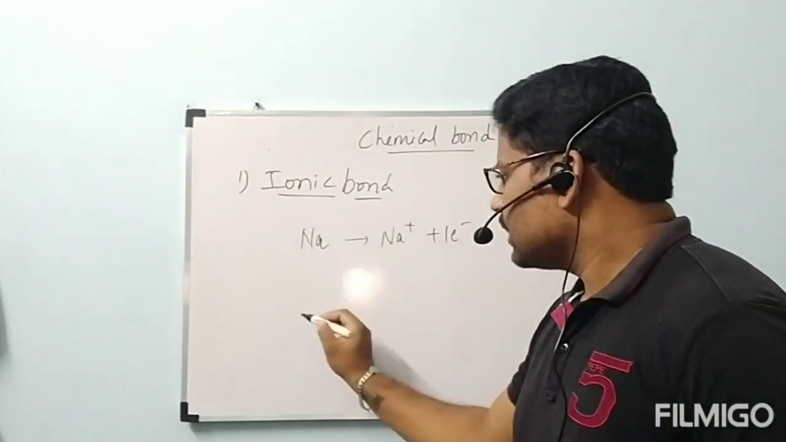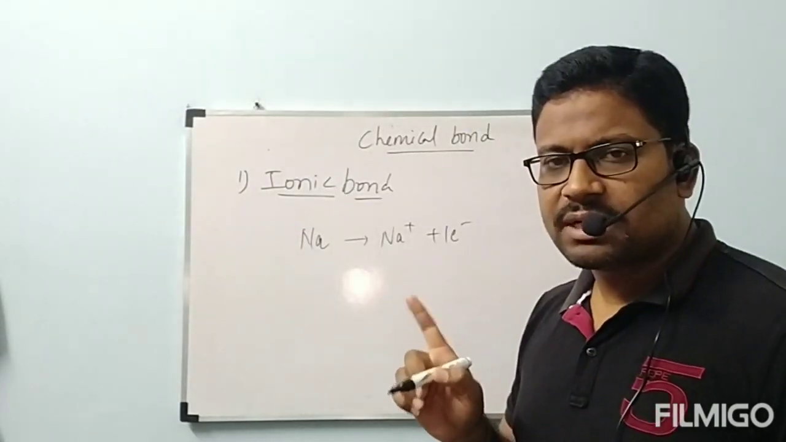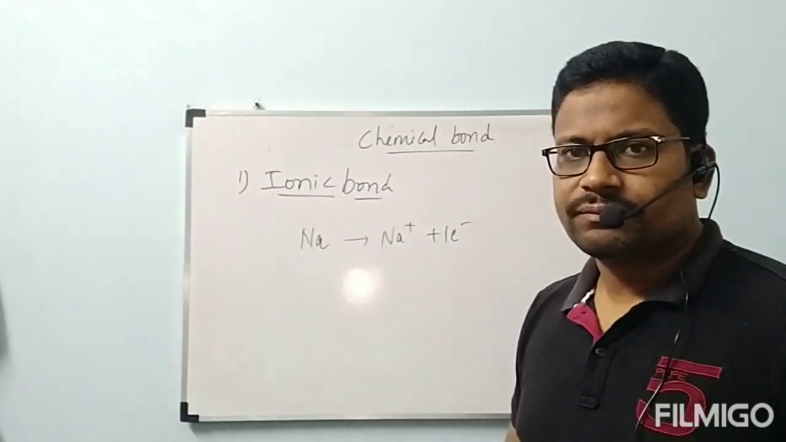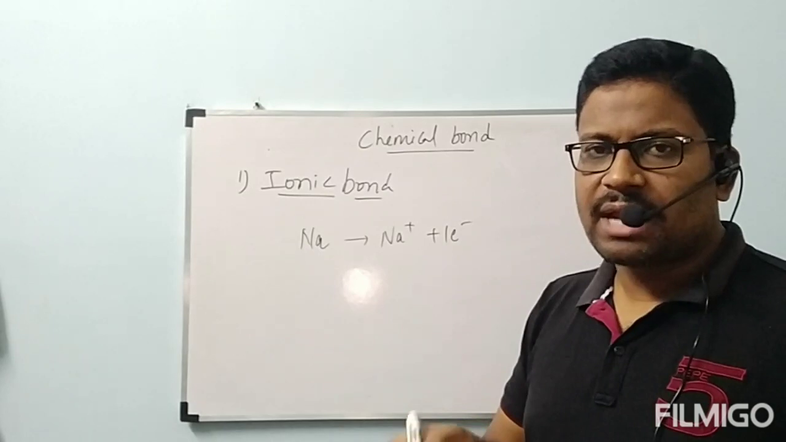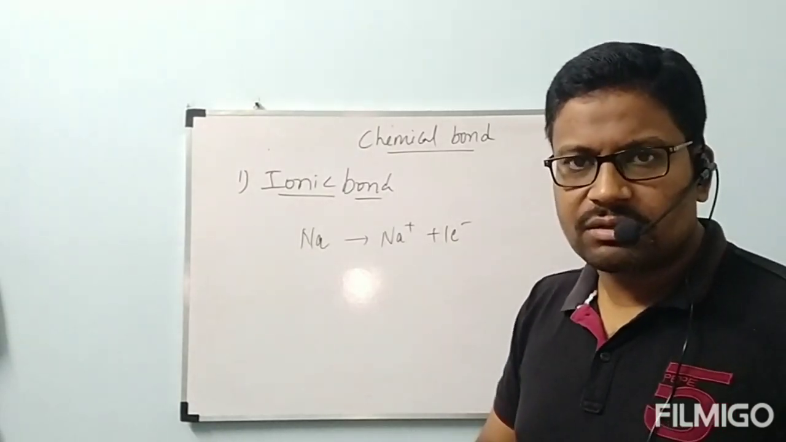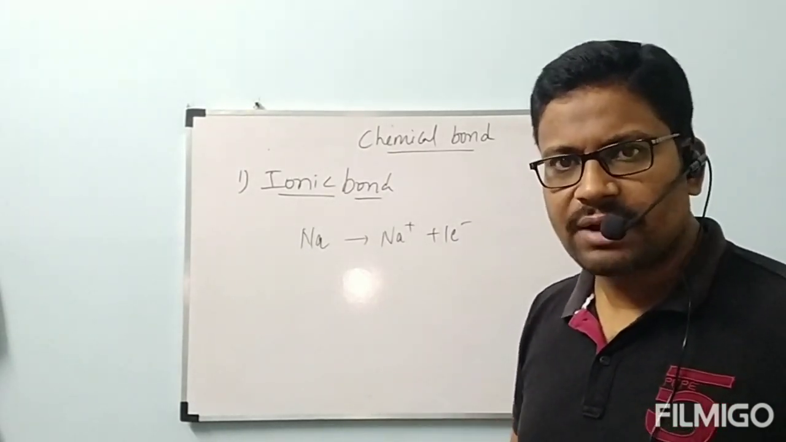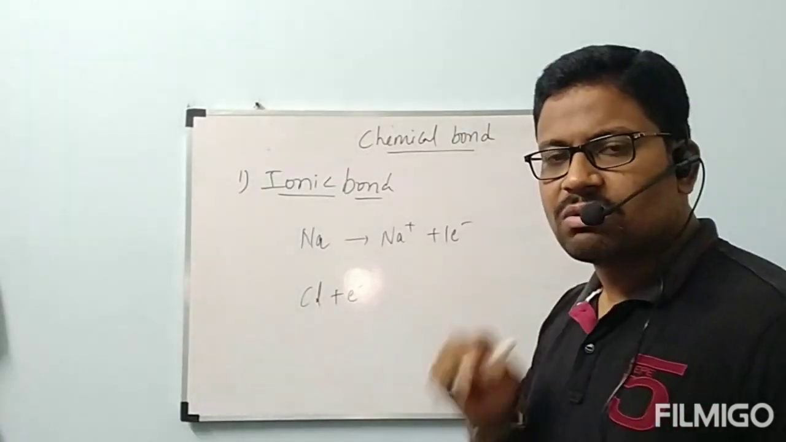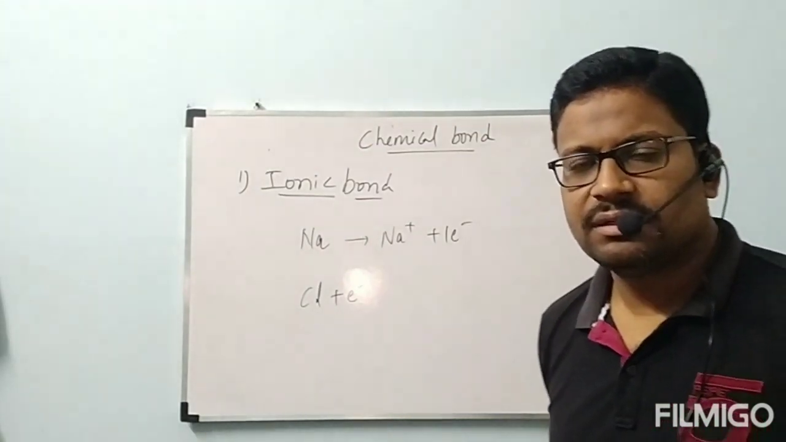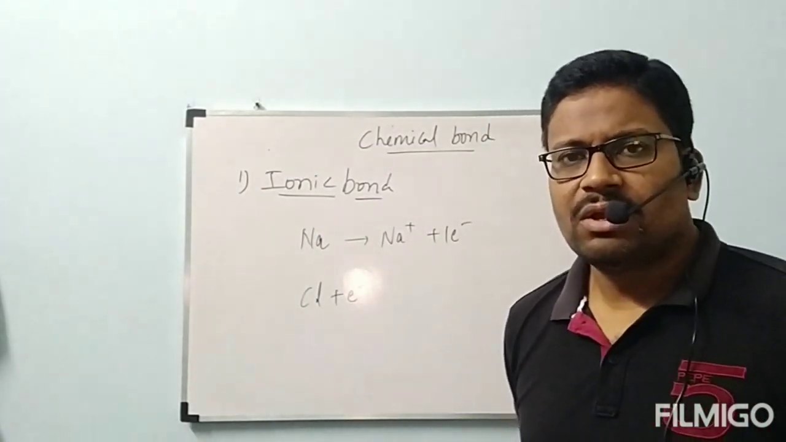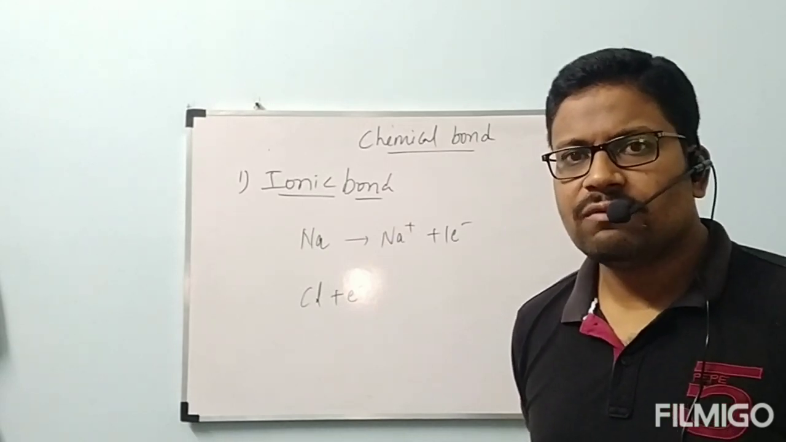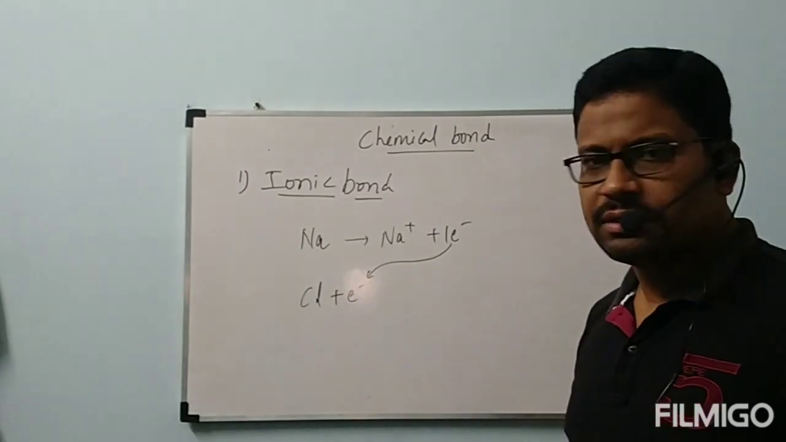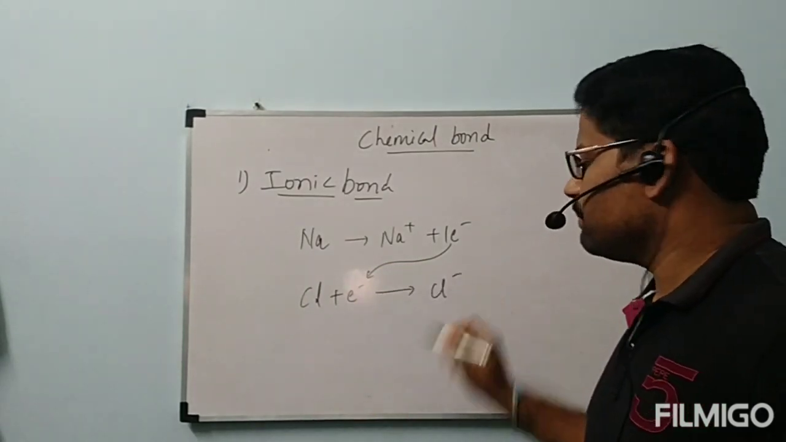Okay, and sodium will not simply lose the electron, because on the other side another atom must be there to accept that electron. Then only is sodium ready to lose the electron. In that condition, chlorine will gain this electron because chlorine's atomic number is 17. The nearest inert gas is argon. To get the argon configuration, chlorine wants to gain one electron. Then that electron is gained by chlorine to be formed as Cl minus.